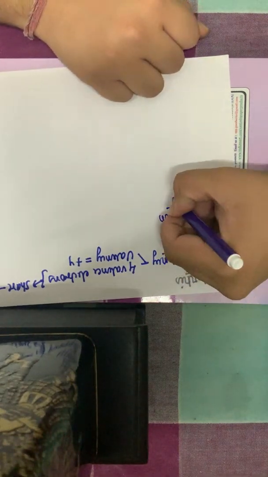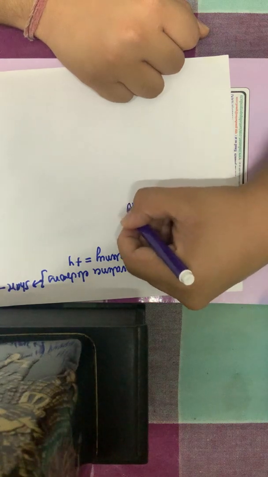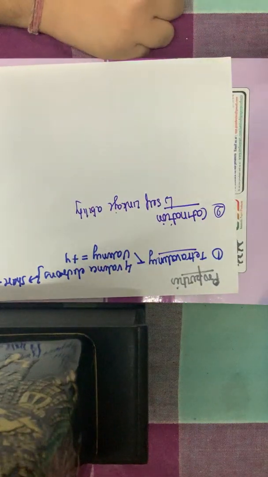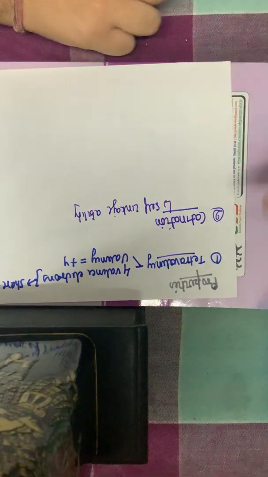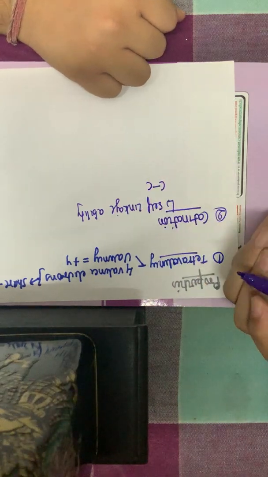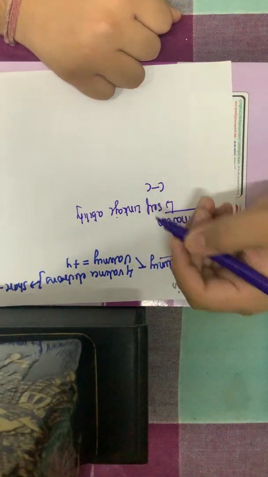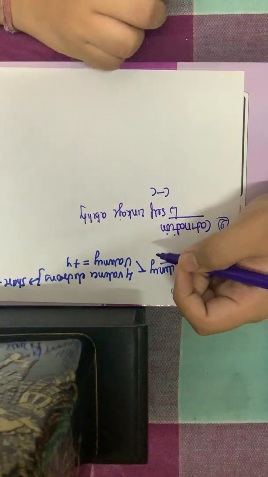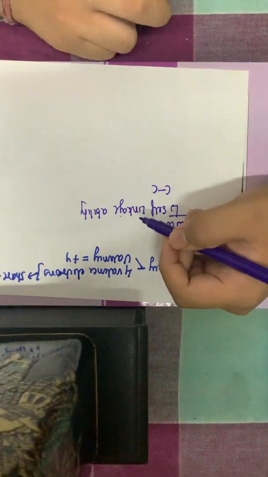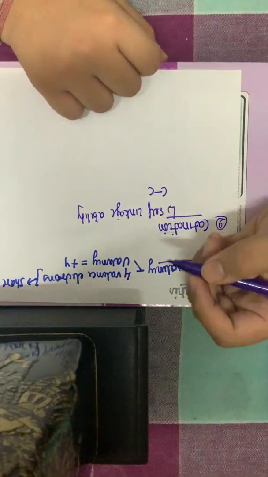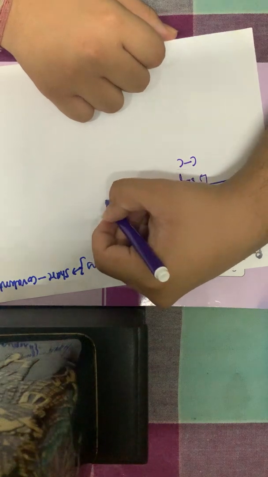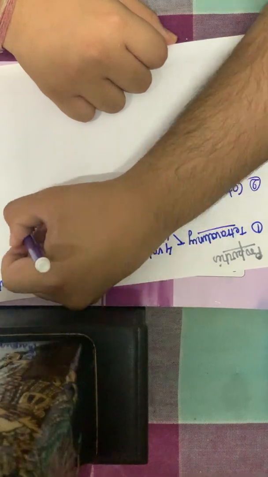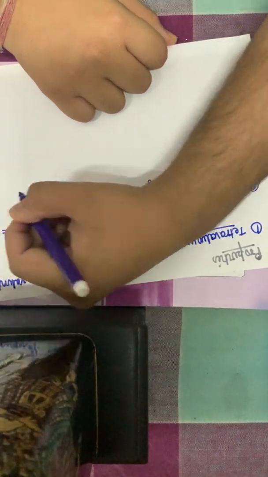Catenation means self-linkage ability. Carbon has the unique ability to form bonds with itself only, like this, carbon-carbon bonds. A single dash means a single bond, double dash a double bond, and triple dash a triple bond. So carbon has this ability of linking itself with itself, which is called catenation, and this self-linkage ability of carbon is by forming covalent bonds with itself, which can be again single, double or triple.